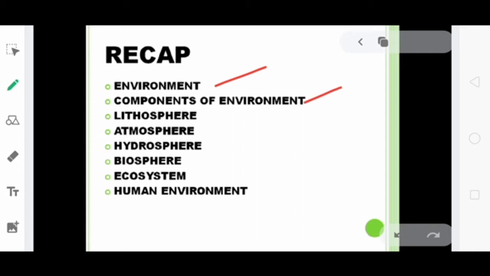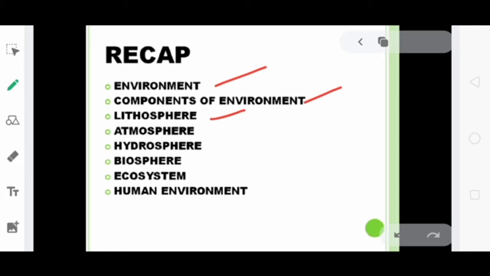Then we went on to discuss lithosphere. Lithosphere is the outermost solid layer of the earth. It consists of soil and rock materials along with minerals. Many different landforms are found there: mountains, plateaus, plains, valleys, etc. Lithosphere includes both land surface and ocean floor.